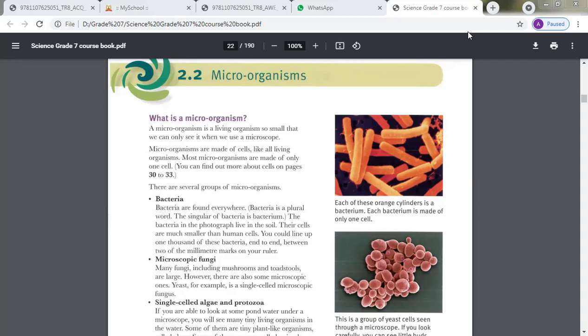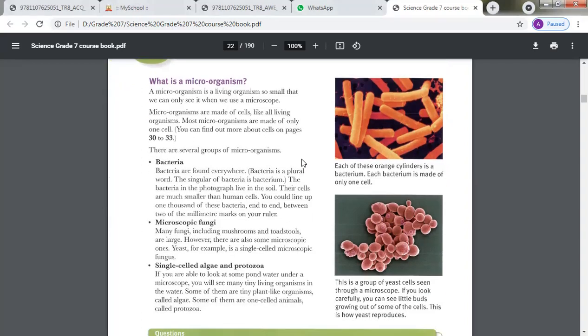Now, today our topic 2.2 is microorganisms. First of all, what is a microorganism? Any organism that we can't see with our naked eyes, we can see only with a microscope, that is called a microorganism. There are many types of this, but in our book we will discuss three types of microorganisms.